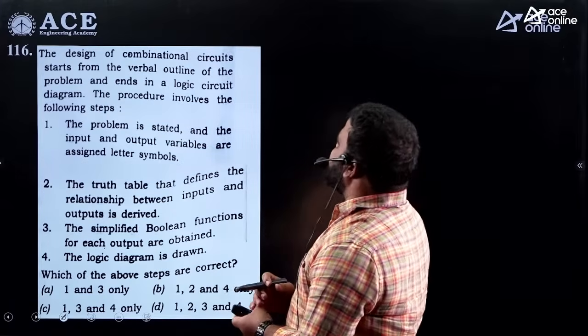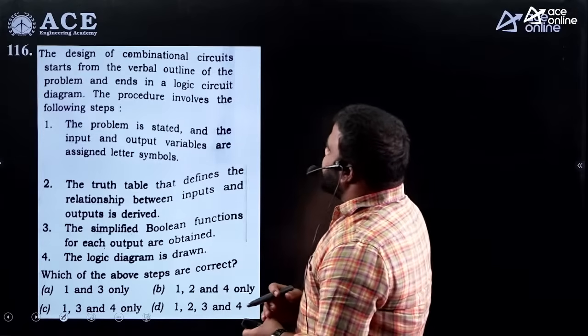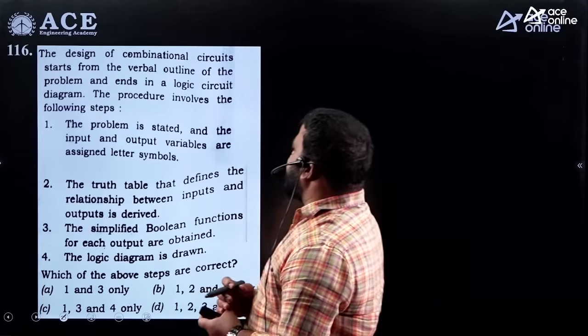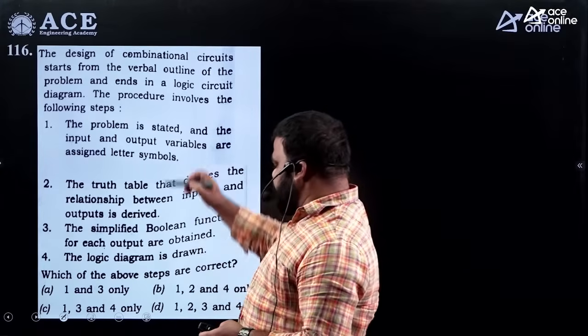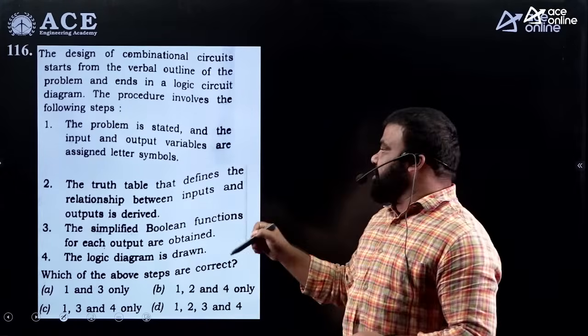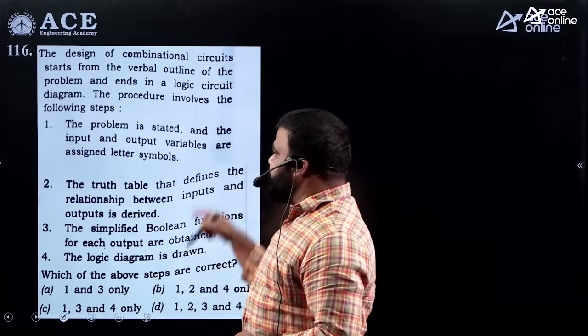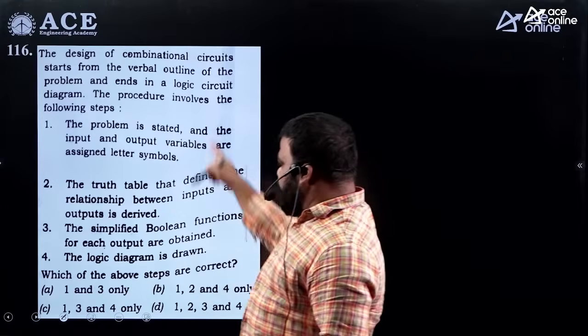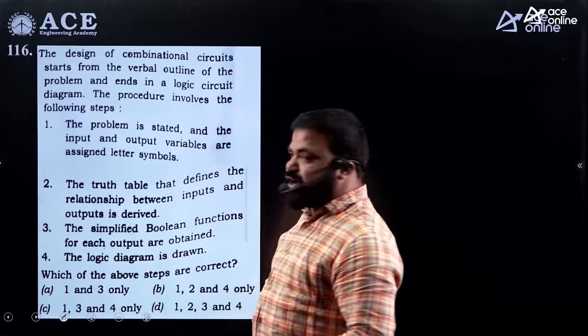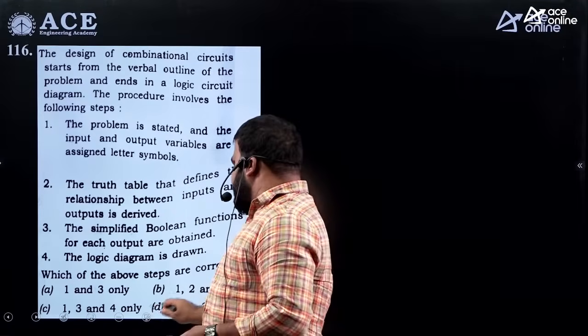The design of combinational circuit starts from the verbal output of the problem and ends in a logic circuit diagram. The procedure involves the following steps. It is the steps which I regularly discuss in combinational circuits. When we start combinational circuit itself, we give all these four steps. All these four steps is the sequence of designing combinational circuit. Option D is correct.